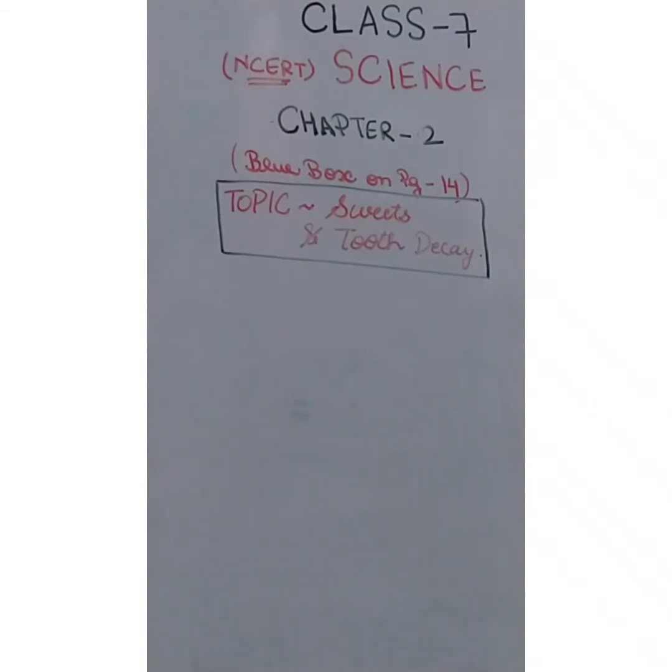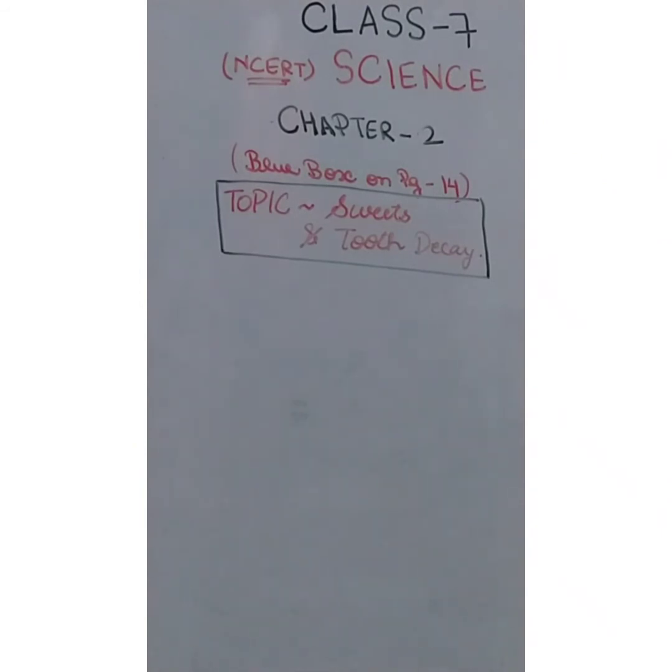Now what do acids do? Acids damage our teeth and this is called tooth decay. That means there are some bacteria that are not harmful to us, but if we do not clean our mouth or teeth after eating anything, especially sweet products like chocolates, soft drinks, sweets, etc., some harmful bacteria start growing and live inside the mouth. Now these bacteria break down the sugars present from the leftover food and release acids in our mouth.